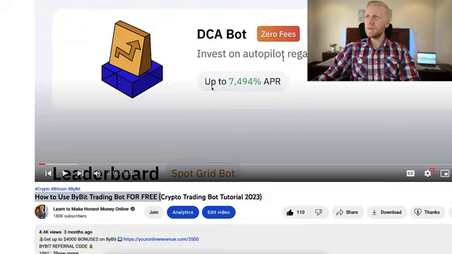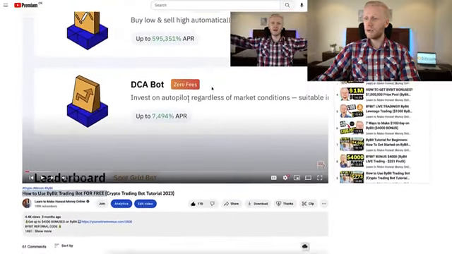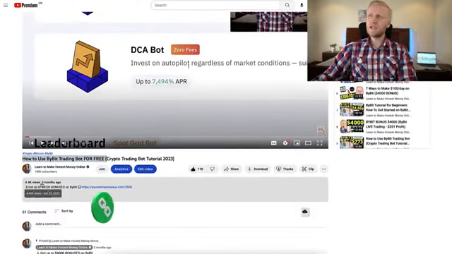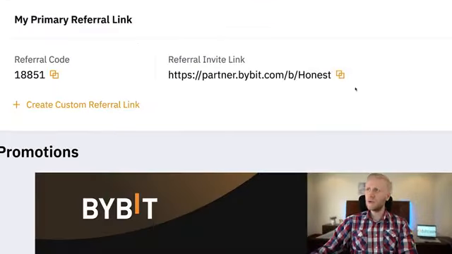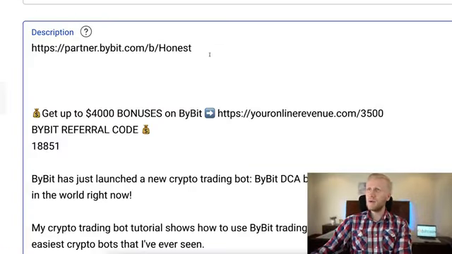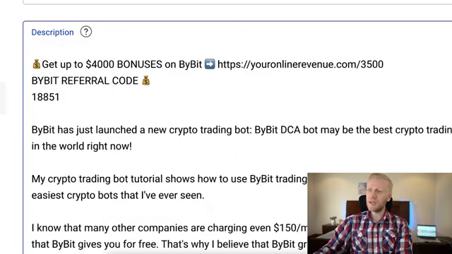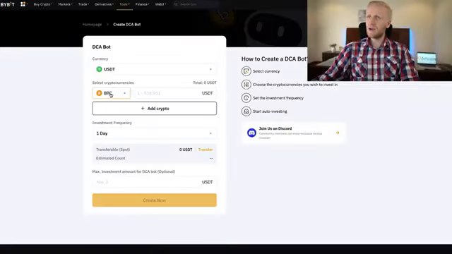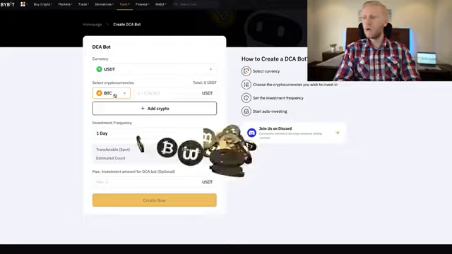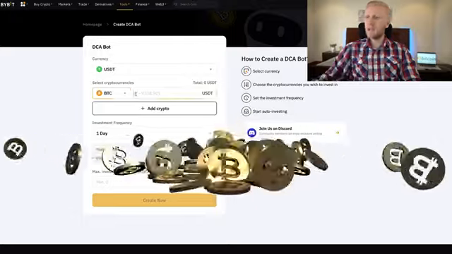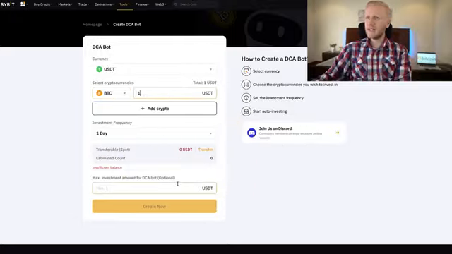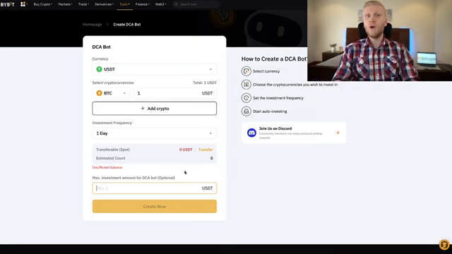So in this video I simply show them how to use that. I show the benefits and then I copy and paste the link below the video as I just showed you. Come here, you copy and then you paste it right here. So that's how you can copy and paste a link. And then you simply explain how this can benefit users. For example, here you can show how people can get more and more Bitcoin automatically every single day. You can see that it takes only 3 clicks to set up this bot and so on and so forth.